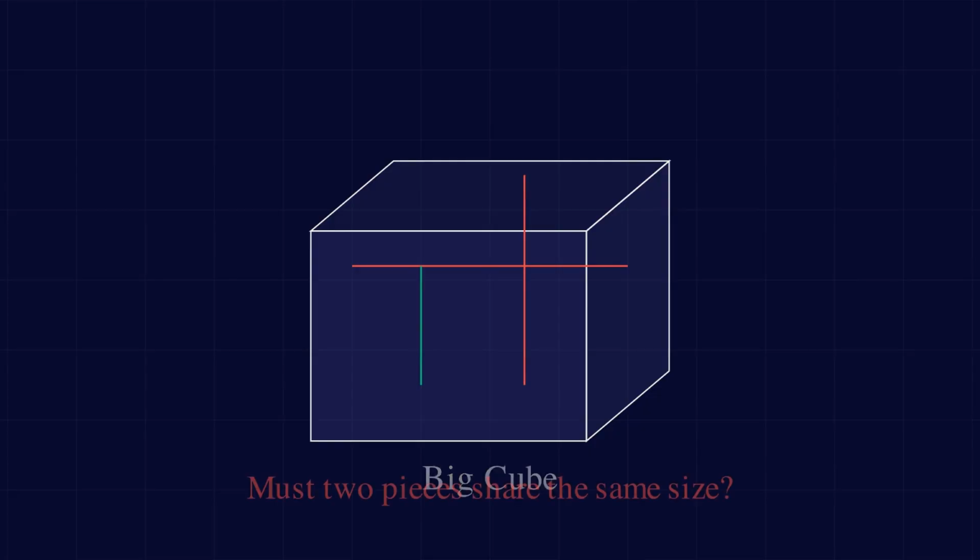Imagine you have a perfect cube. Now take a saw and cut it into a finite number of smaller cubes. They don't all have to be the same size, just perfect cubes. Here is the question. Is it possible to do this cut so that every single small cube has a different size? Or must at least two of them always be equal?